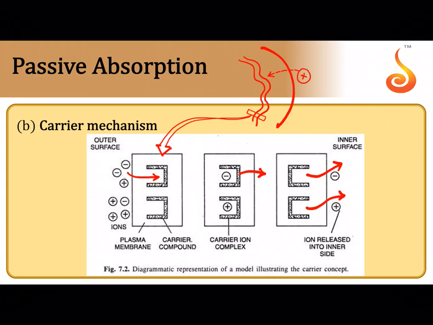So where are these carrier proteins present? This outer layer which I showed is the cell wall of the plant, and the inner layer is the plasma membrane of the plant cell. They are located in the plasma membrane of the root cells, carrying the ions from the outside to the inside. Okay.